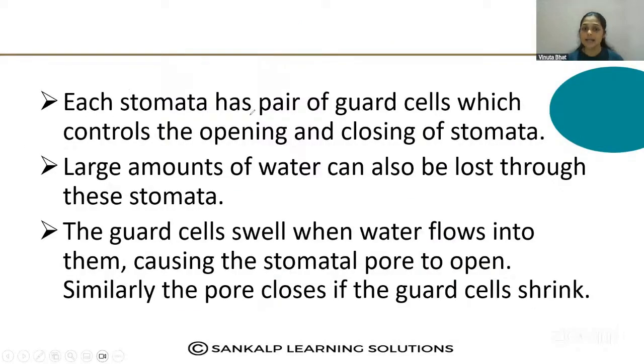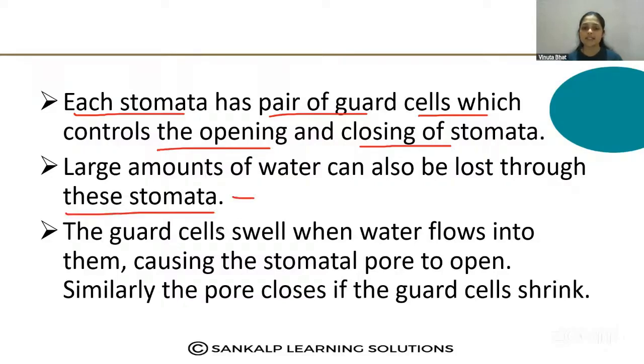Each stomata has a pair of guard cells which control the opening and closing of the stomata. The shape of the guard cells is bean shape. So these bean shaped guard cells work like this. Can you see here? So when they are closed, there is no exchange of gases. When they are open, the exchange of gases takes place like this. Large amounts of water can also be lost through these stomata. That is called transpiration.